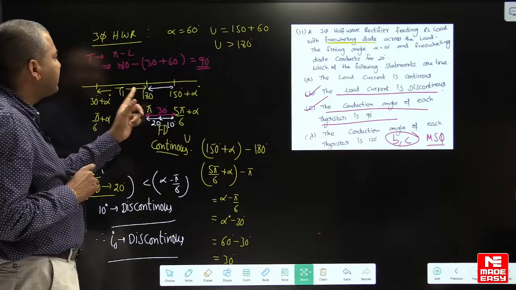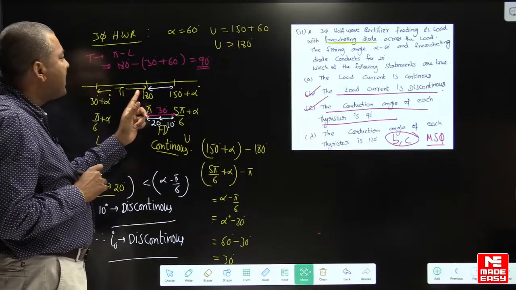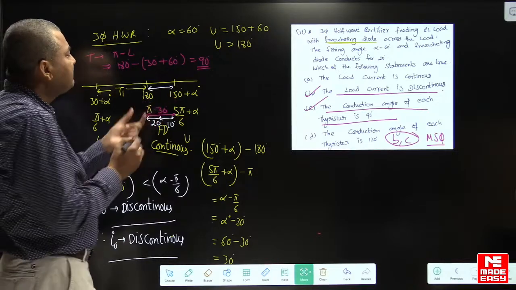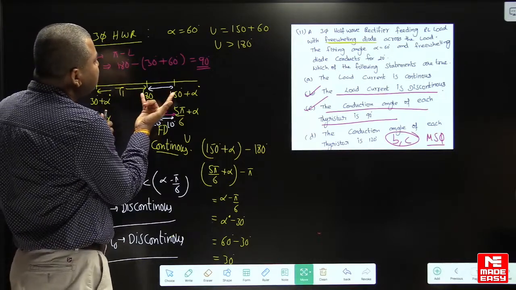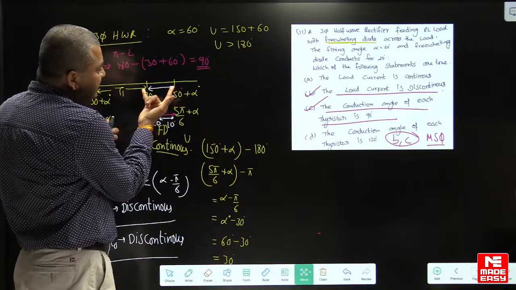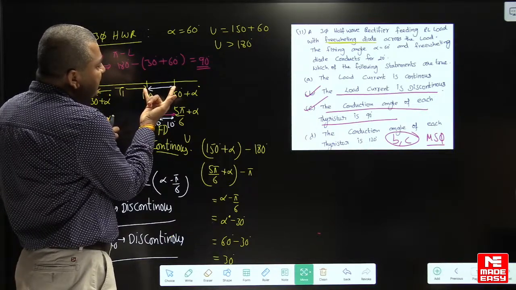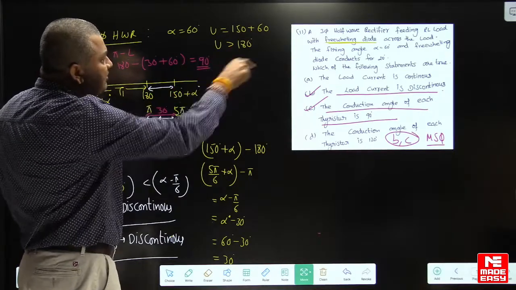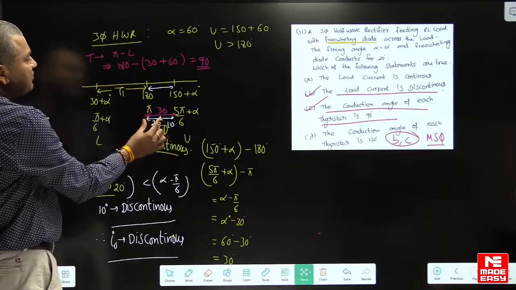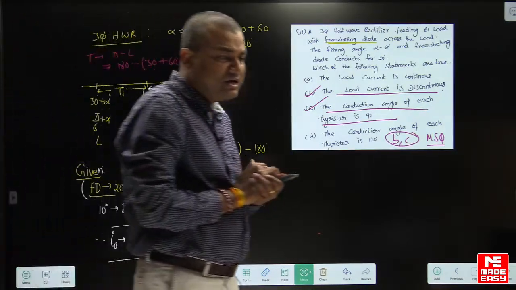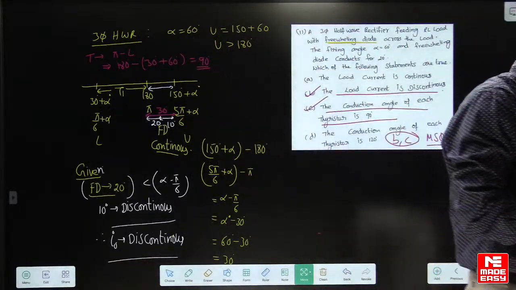From the lower limit to 180, the thyristor will conduct. After 180, because of negative voltage, the freewheeling diode will conduct. If the freewheeling diode is conducting from 180 to 150 plus alpha, this angle is 30 degrees if you calculate. If the conduction angle of the freewheeling diode is 30 degrees, then it should be continuous conduction. But in our problem, the freewheeling diode is conducting only for 20 degrees. That means for the remaining 10 degrees it is discontinuous. Guys, is the concept clear?